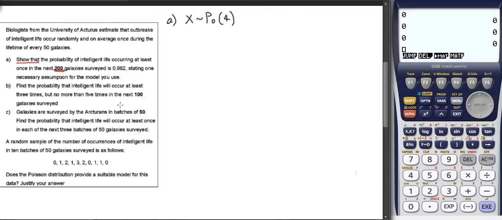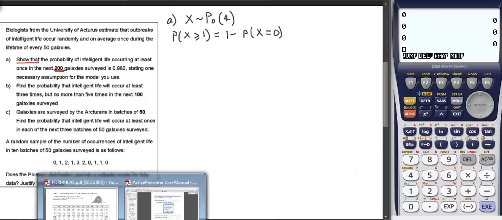So that means we can't use the tables or the calculator, we've got to do it from the formula. And we've got to show that the probability that x is at least once is 0.982. Now the probability of something happening at least once is 1 minus the probability it doesn't happen at all. So now we need to work out the probability that x equals 0. And I'm going to use the Poisson formula for this.